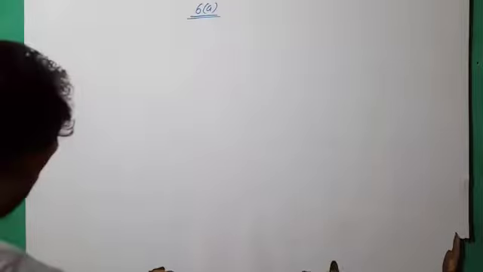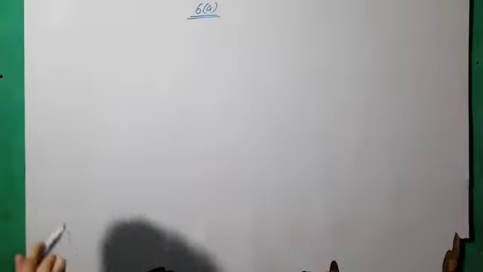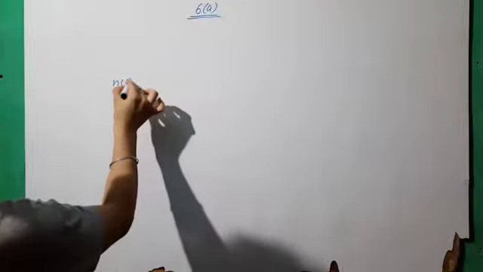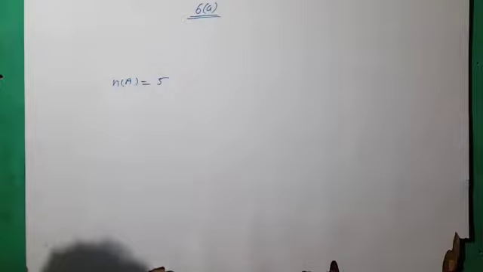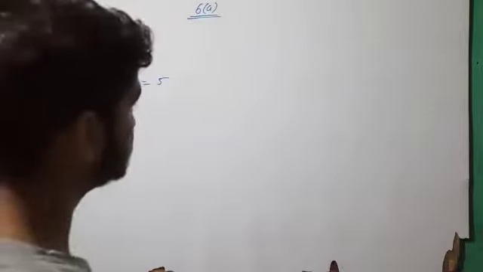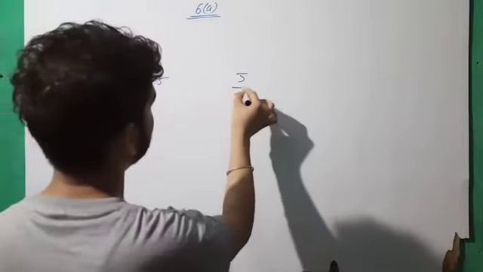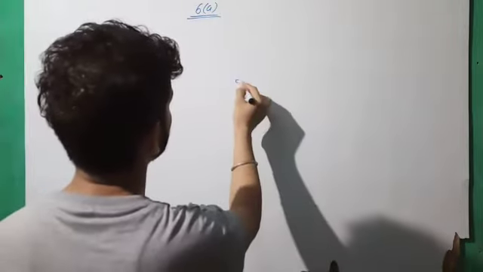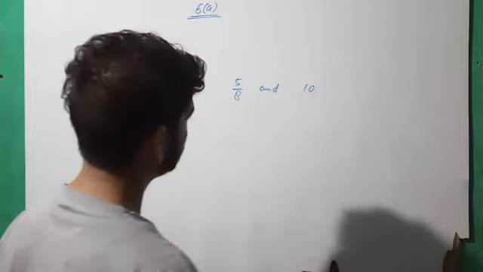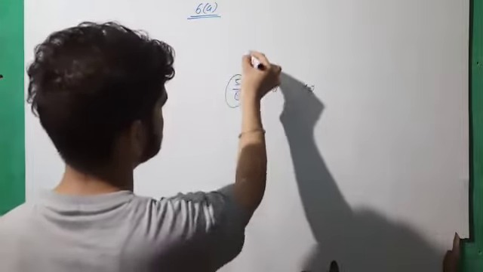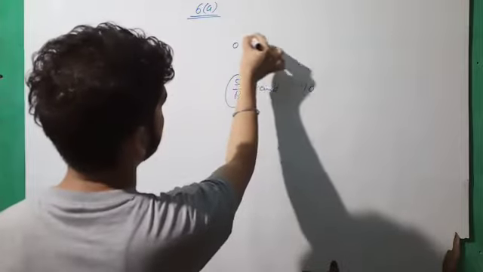Now question number 5, second part. In the first one we have 5 numbers, 1 by 2, 1 by 3, 1 by 7, 1 by 9 and 1 by 5. Let it be A, so nA is 5. Now the second one is the integers between 5 by 8 and 10. We have to find the integers, and they lie between 0 and 1.